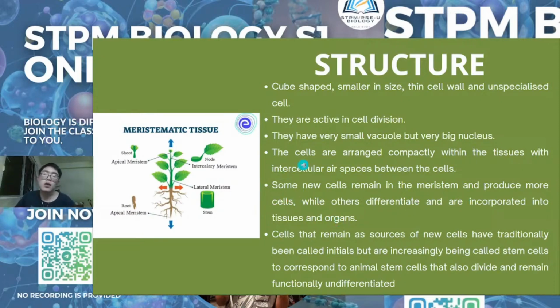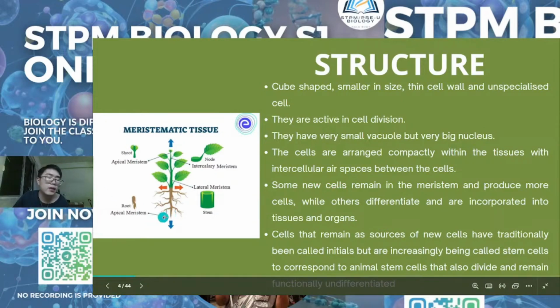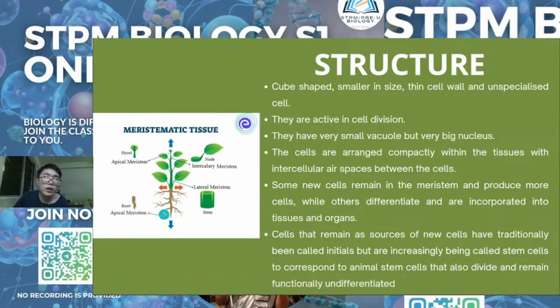Okay, so normally meristematic tissue either remains at a specific place, or it can differentiate and then be incorporated into another tissue and organ. So normally the tissue and organ for the plant is the leaf. Either it can develop into a leaf or into food like that.